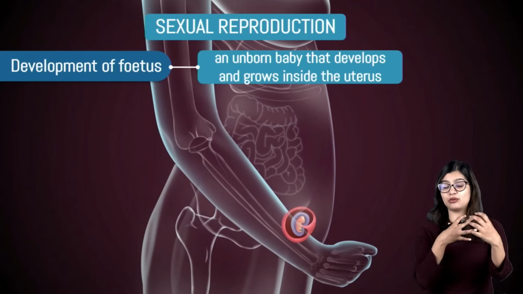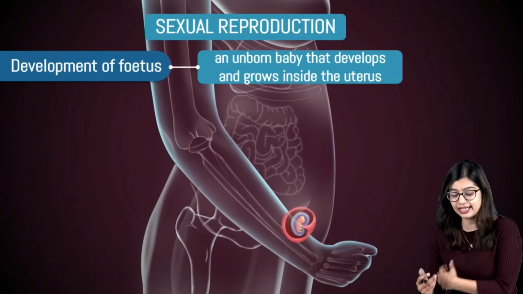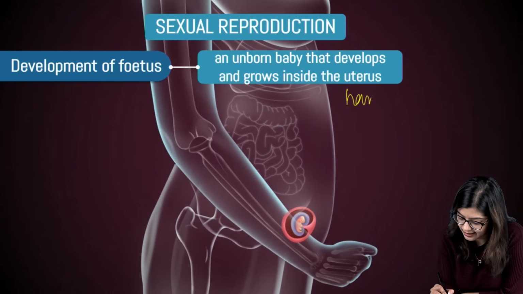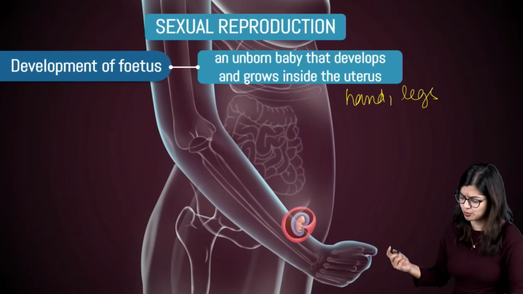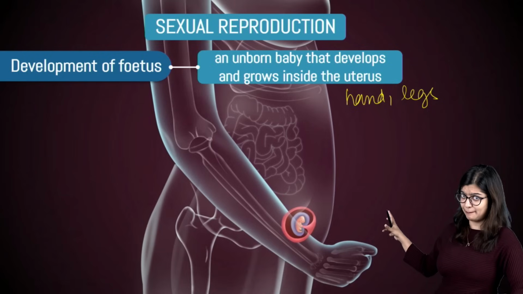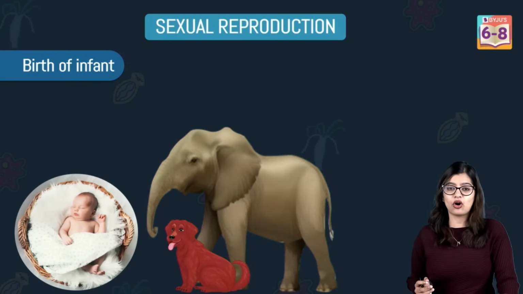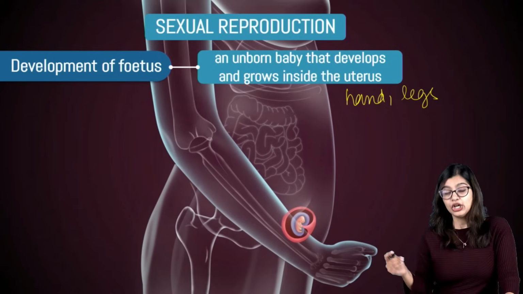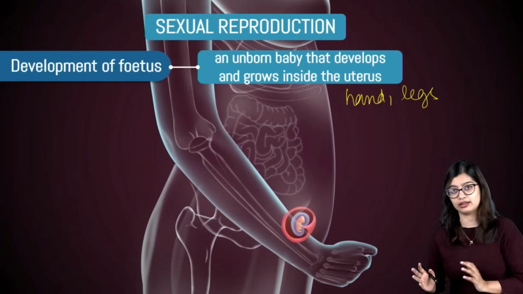Eventually, different tissues are being formed. From here, it will gradually develop parts like the hands, the legs, head, eyes, ears, all of those parts. This stage of development where we can observe the limbs and different parts of the body, we call the fetus. So these are the main points of difference between the embryo and the fetus.